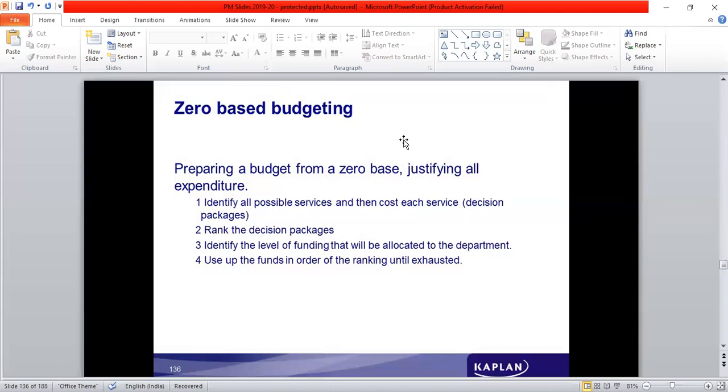Preparing a budget from zero base, justifying all expenditure, identifying all possible services, and then costing each service, ranking the decision packages, and identifying the level of funding that will be allocated to the department, using up the funds in order of ranking until exhausted.